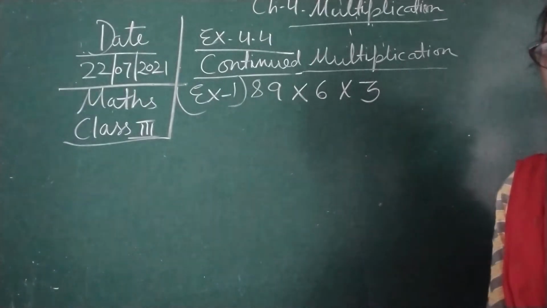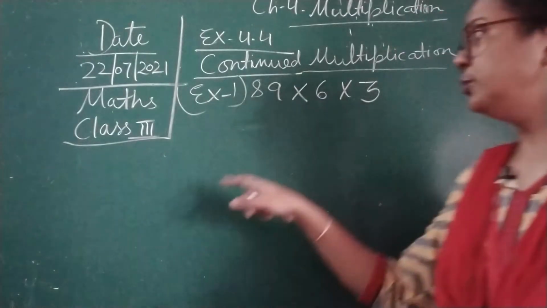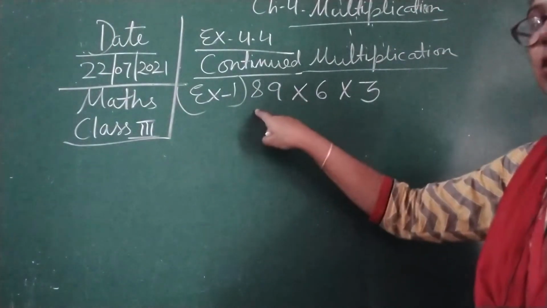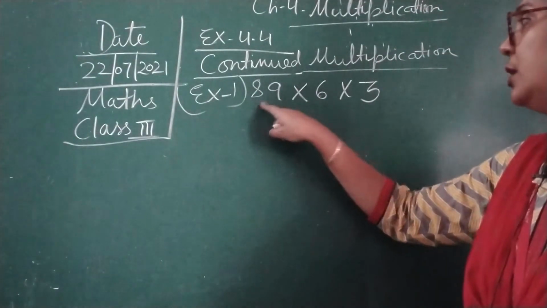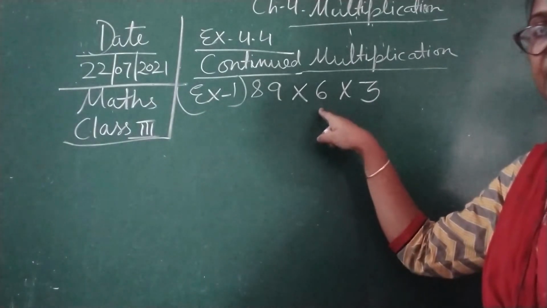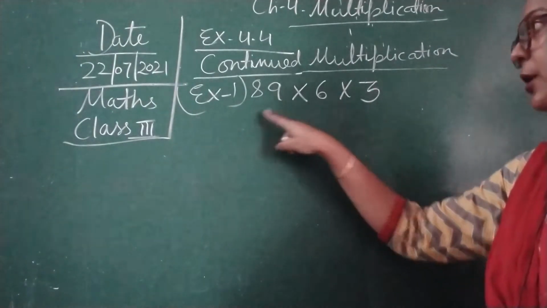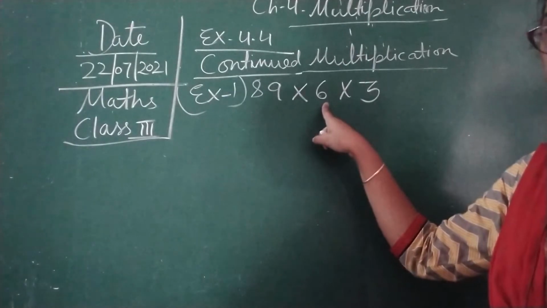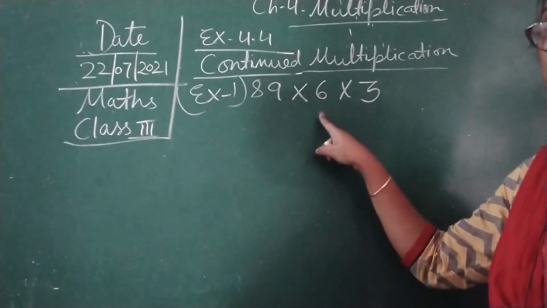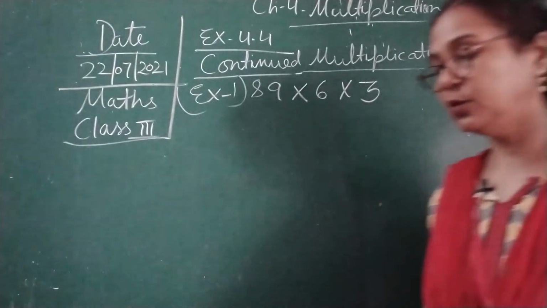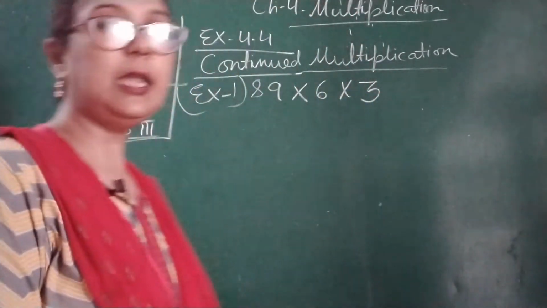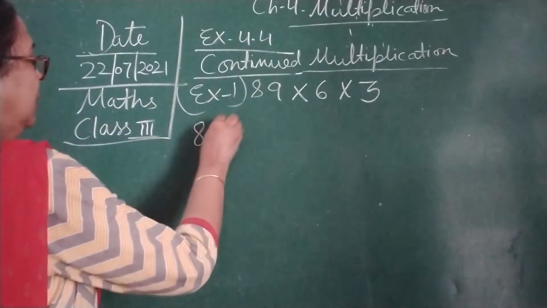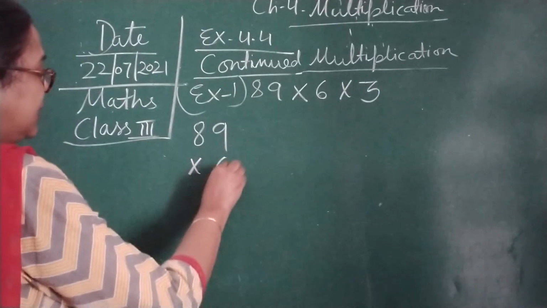So children, first we are going to multiply these two numbers, a 2-digit number and a single digit number, because it comes first. That is why we multiply this first. So first we will do 89 multiplied by 6.